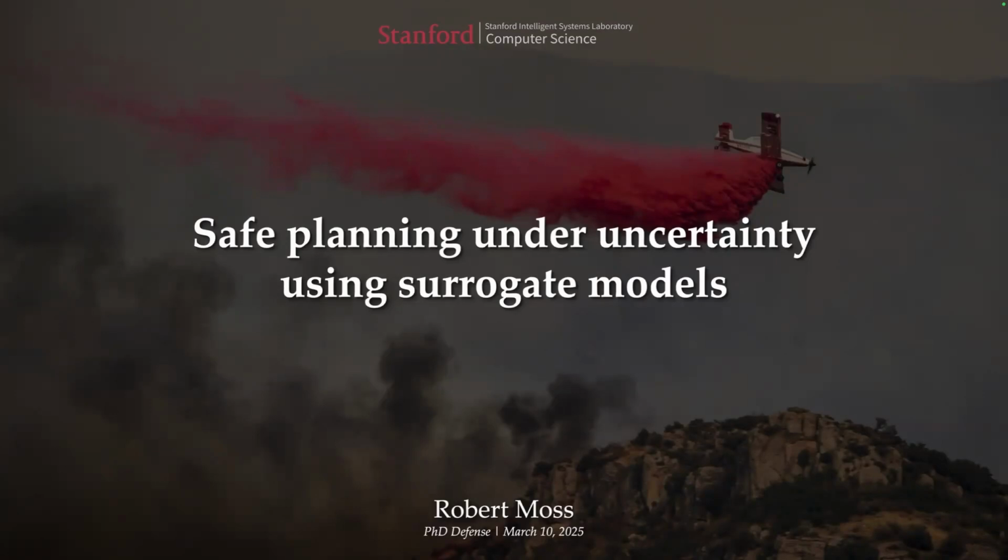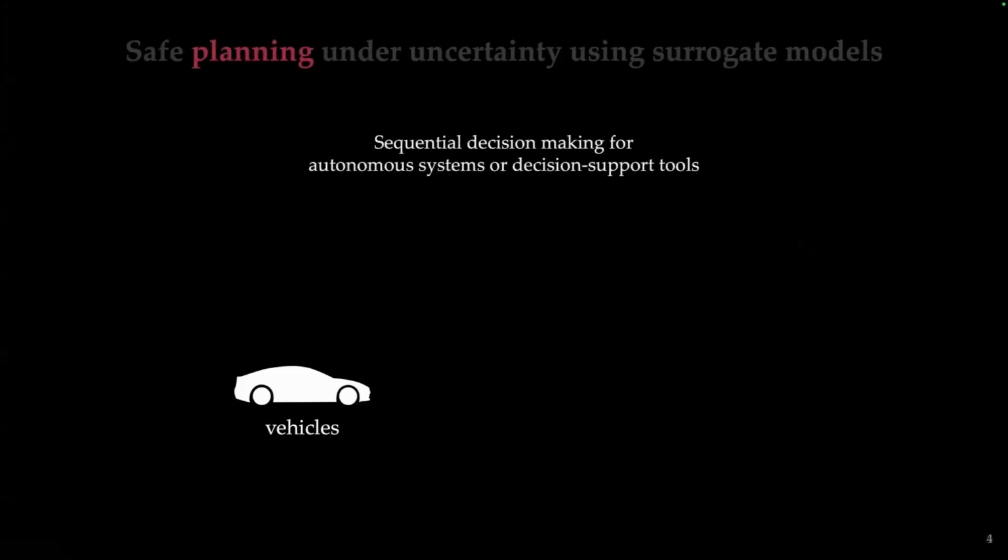I'm extremely excited to present my PhD defense in a research talk titled Safe Planning Under Uncertainty Using Surrogate Models. Now, to break down the title a bit, what I mean by planning here is taking a sequence of actions, or sequential decision making for autonomous systems or decision support tools.